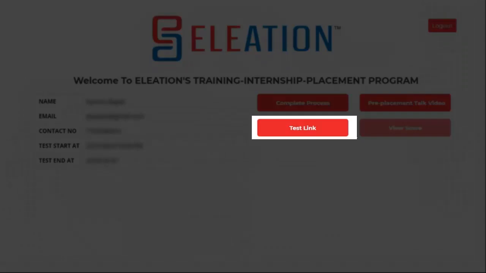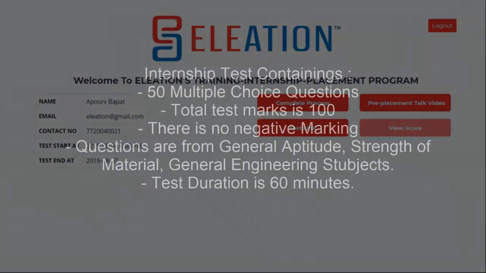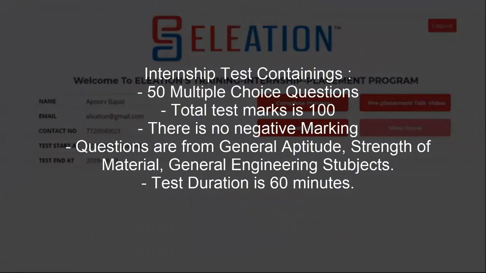The test link button will only get activated on the date and time of the test assigned by the training and placement officer. On the date of the test, the student has to log in using the login link, username and password to give the test. This test contains 50 multiple choice questions. Each question carries 2 marks. There is no negative marking. Questions are from general aptitude, strength of material, general engineering subject. The test duration is 60 minutes.